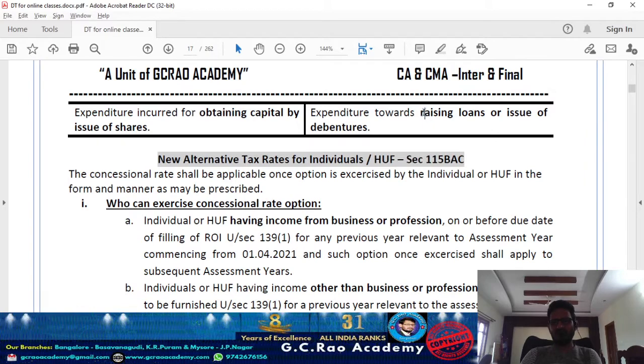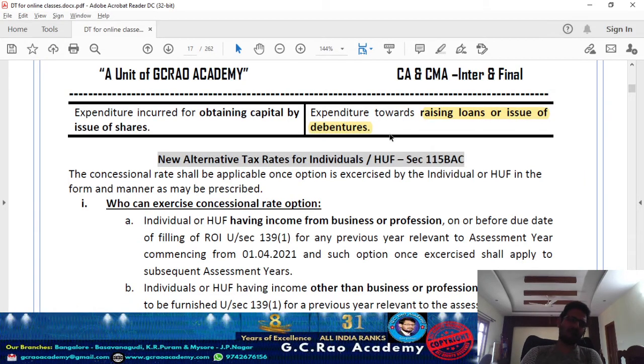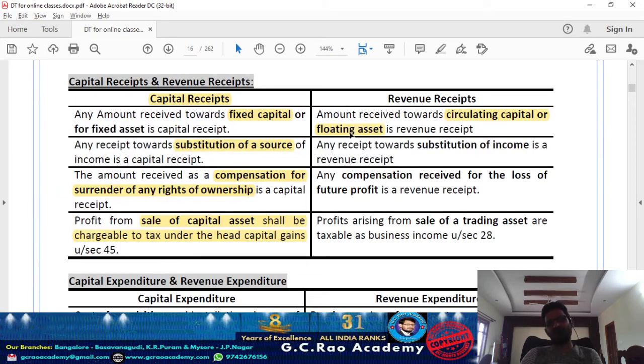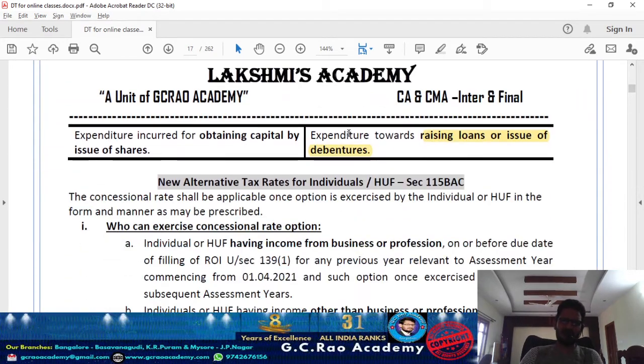And again, raising loans by issue of debentures, yes, that is a revenue expenditure which can be claimed as a deduction. That's 71. The majority of this capital versus revenue you covered in your financial accounting; I have given just the introductory part.